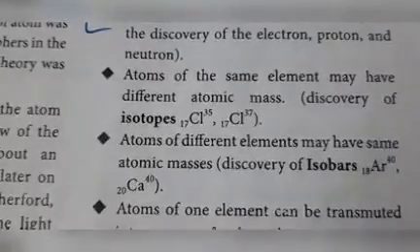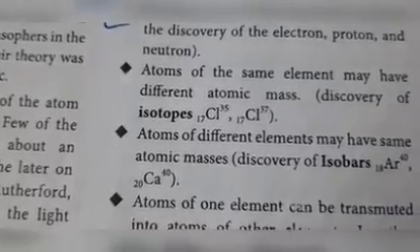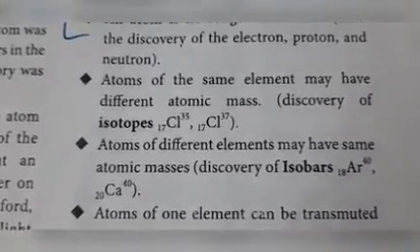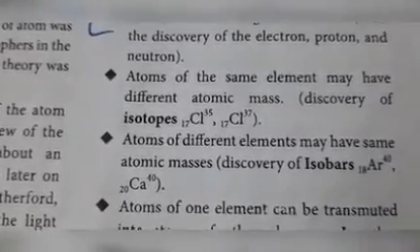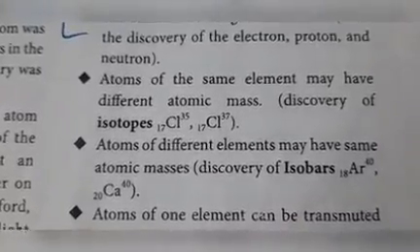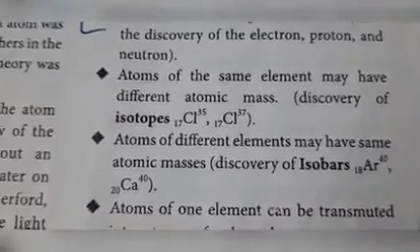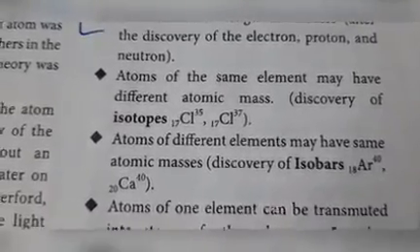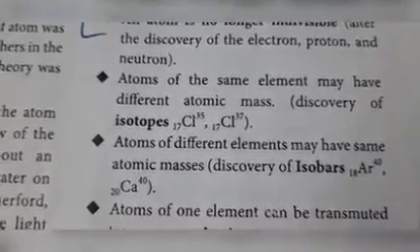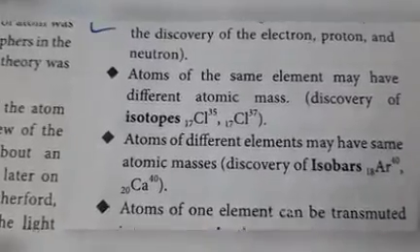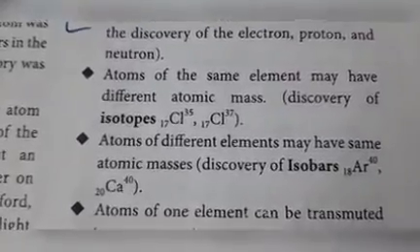So, atoms of different elements may have the same atomic mass. In the previous point we discussed isotopes, same atomic number but different mass number. Here, for different elements, different atomic number but same mass number is called isobars.